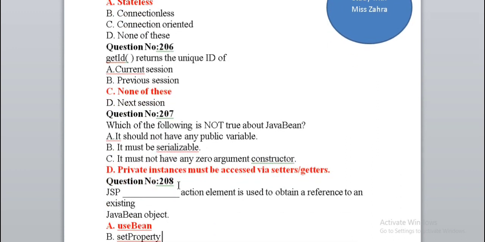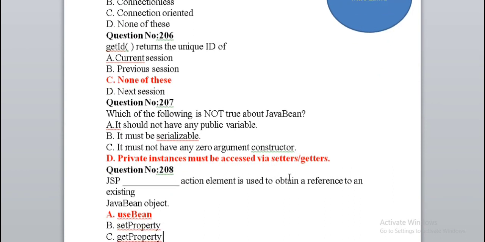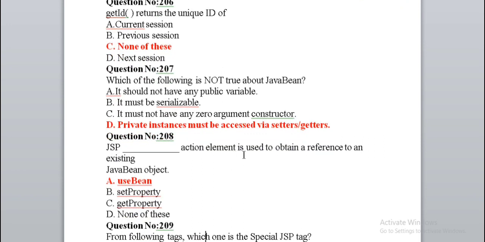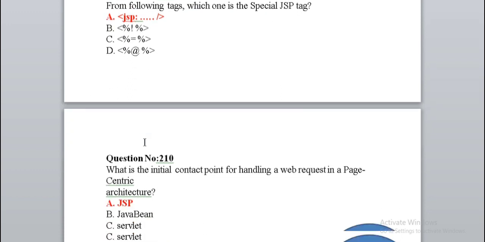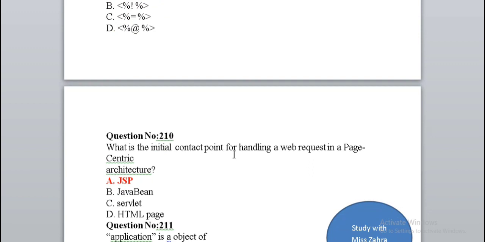Which of the following is not true about a Java Bean? Private instances must be accessed via setter or getter. The JSP useBean action element is used to obtain a reference to an existing Java Bean object. useBean. From the following tags, which one is a special JSP tag? Right option A. Which is the initial contact point for handling a web request in page centric architecture? JSP.